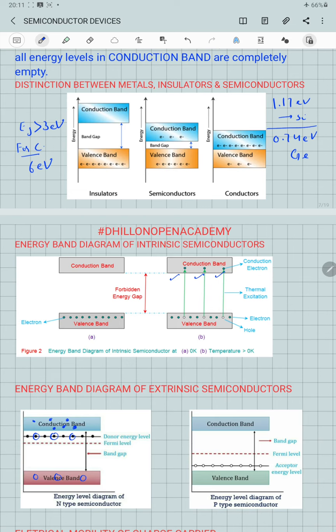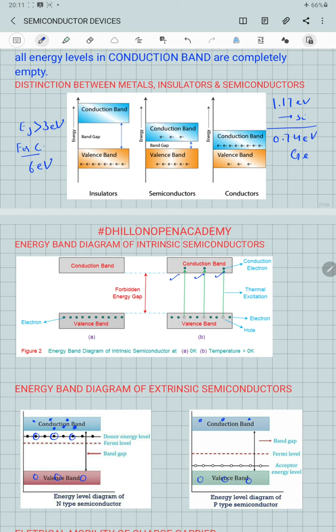So in this case, if due to thermal excitation some electrons move from the valence band to the conduction band, so if 3 electrons are present in the conduction band, 3 holes will be present in the valence band.